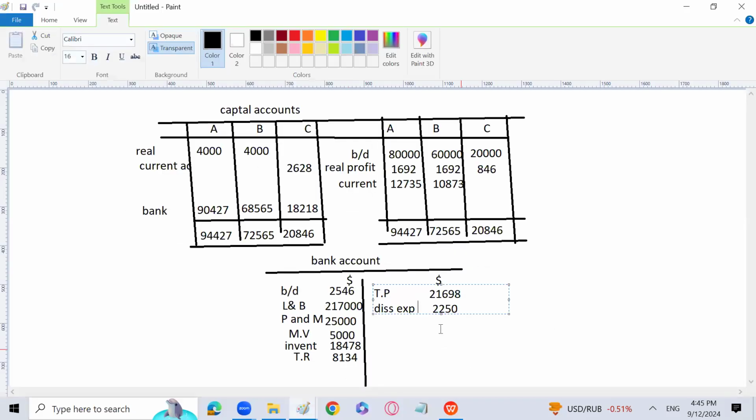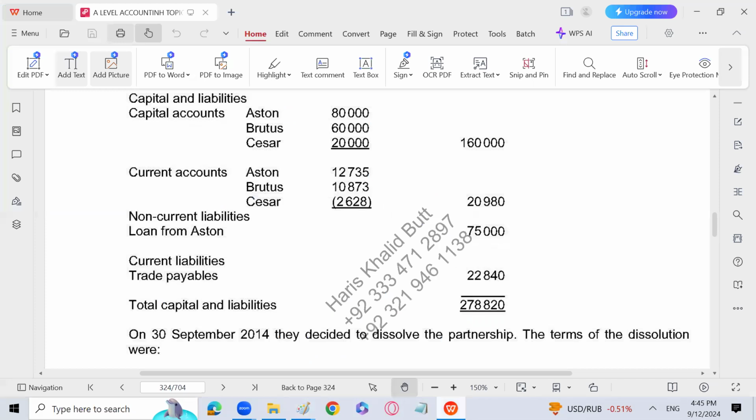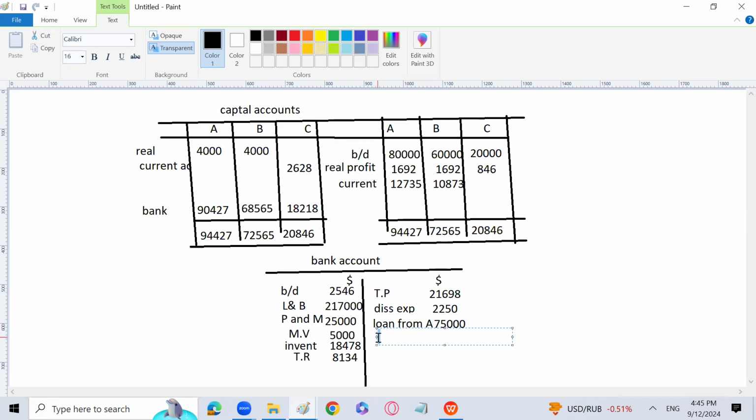Bank is credited with 75,000, and here it will come loan from Aston. It will not be transferred to the realization account, because we didn't transfer the loan in the realization account in the first entry, as that is not a third-party liability.